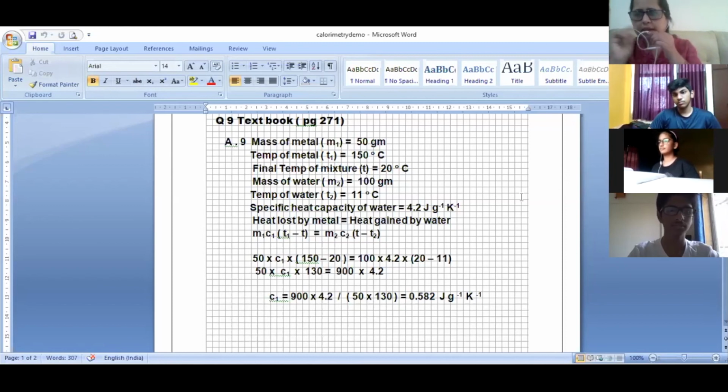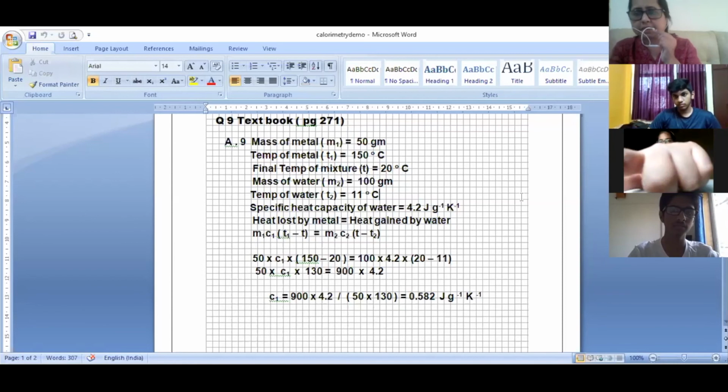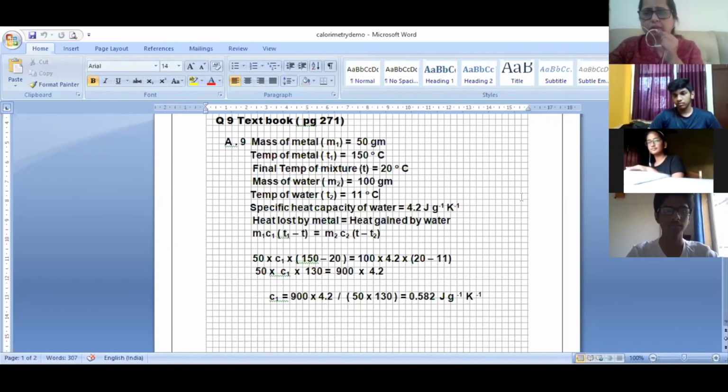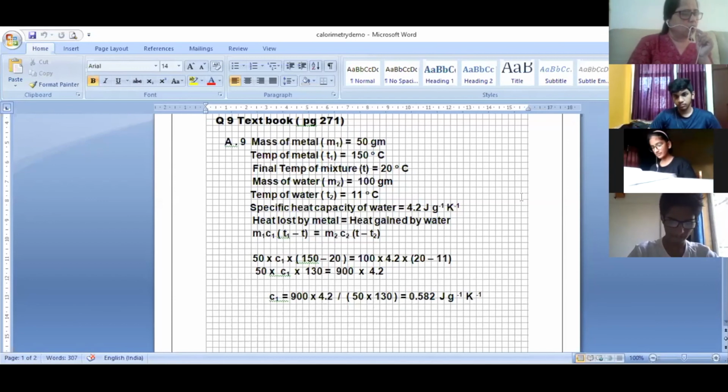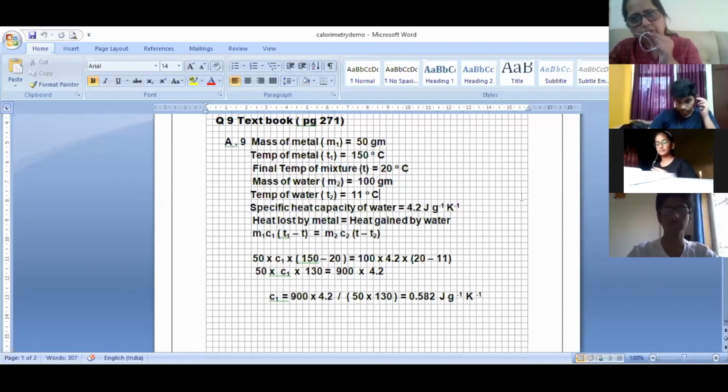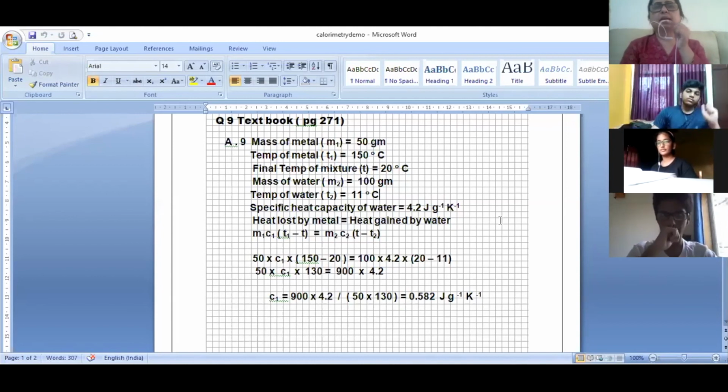This question I took up because I wanted to show you how to use the principle of calorimetry, and using that principle, how to calculate the specific heat of the substance. I want to know whether you followed this. Aditya, have you followed this? Yes. I will send you the answers. Next class, I am going to do most of the important numericals of exercise 11A, the previous exercise. We will do all the questions and solve them. Don't worry.